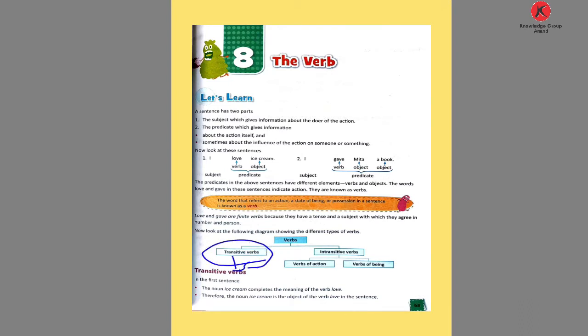What is a transitive verb? Here in the sentence, the noun given is ice cream. Ice cream completes the meaning of the verb love. So it is the object of the verb love in the sentence. In a transitive verb there is only one object in a sentence. So we can say that it's a transitive verb, and it's a thing used. Object number 1.